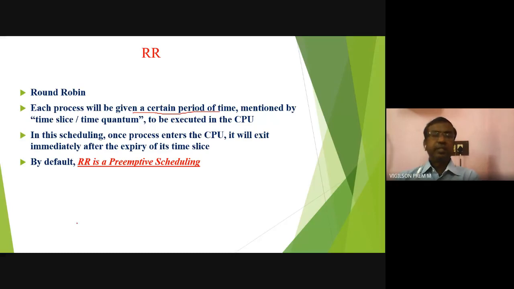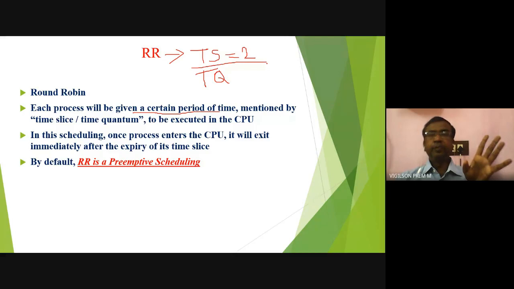So this round robin scheduling algorithm requires one more input called time slice, also referred as time quantum. If time slice value is 2, what does it mean? Each and every process in the ready queue at any given time will be given 2 seconds to execute in the CPU.